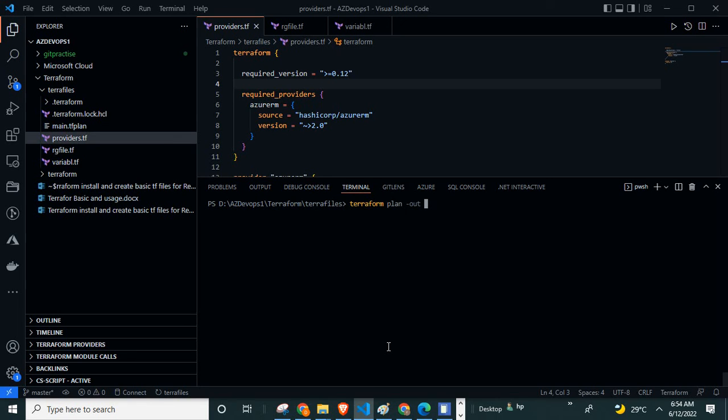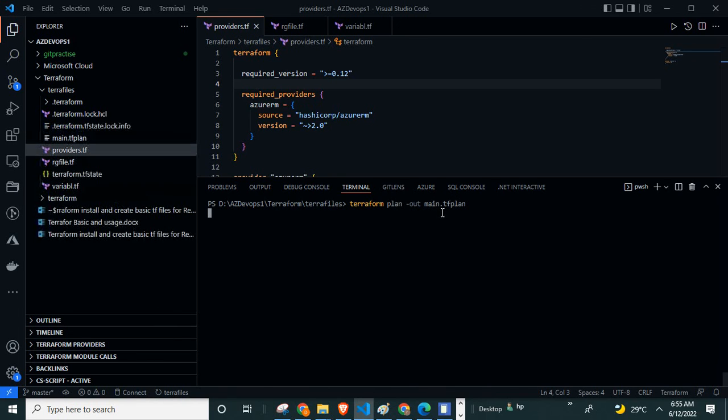What file name? main.tf plan. So this is the extension for the generated plan. What will be created, that output will be stored to the main.tf plan file. That is my intention. So I have entered it.